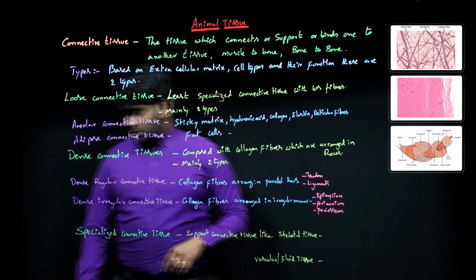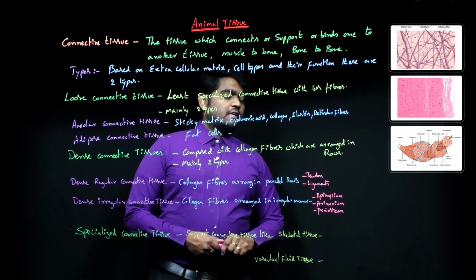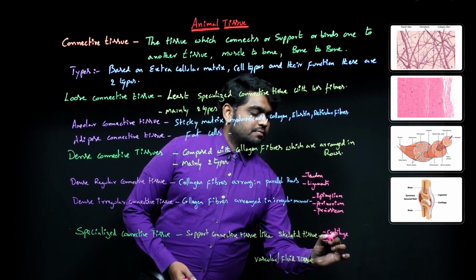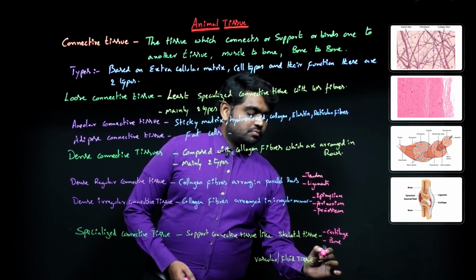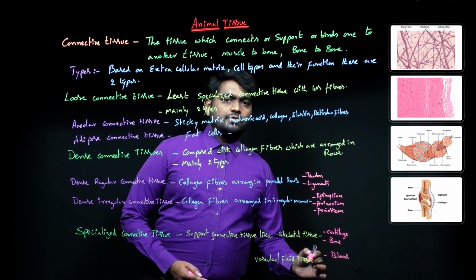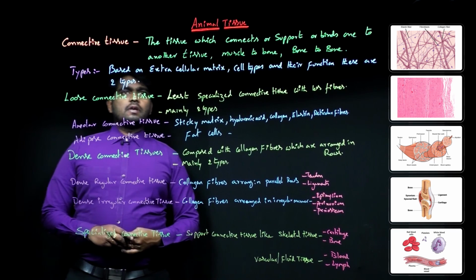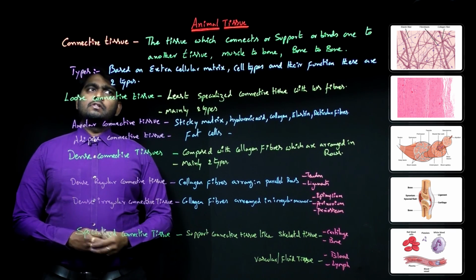What are those? Skeletal tissue means cartilage, bone. Fluid tissue, that is blood, lymph. So this is about complete connective tissue.